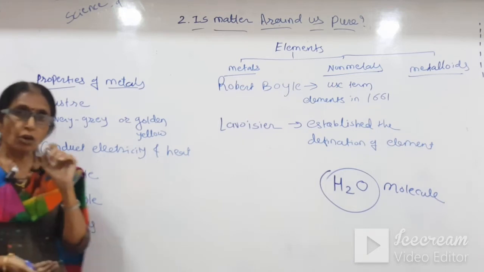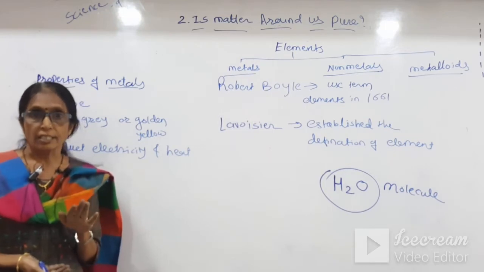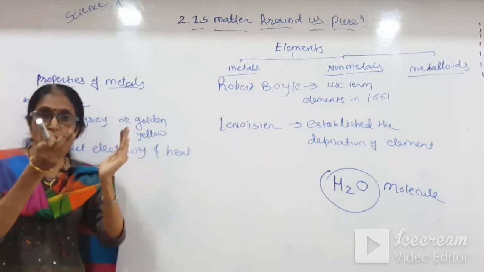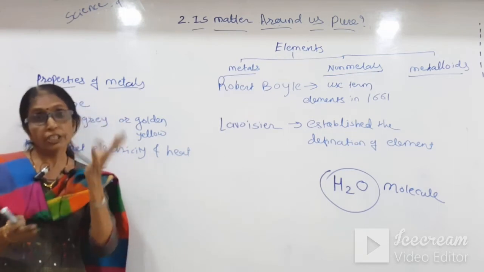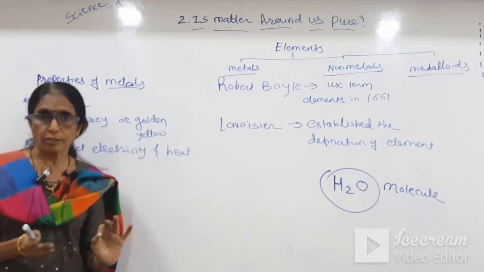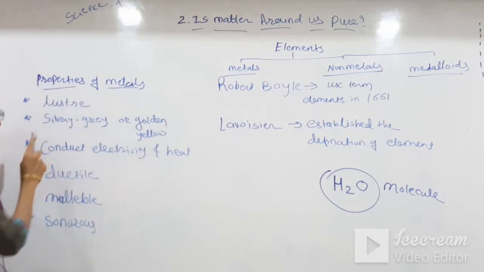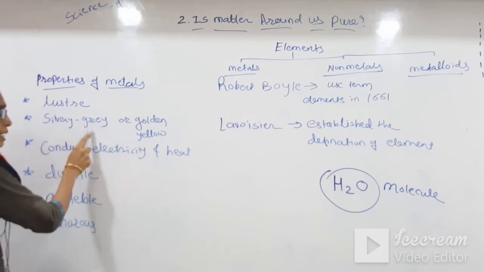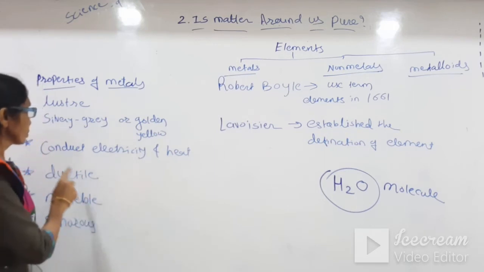Suppose gold ornaments when they are very new, they shine. A statue made of silver shines. So it is the basic property of metals, students. Luster means shining. They may be silvery grey or golden yellow in color.